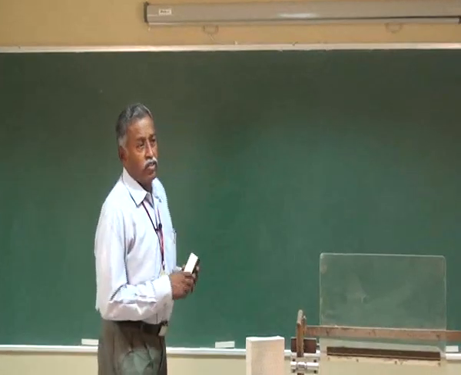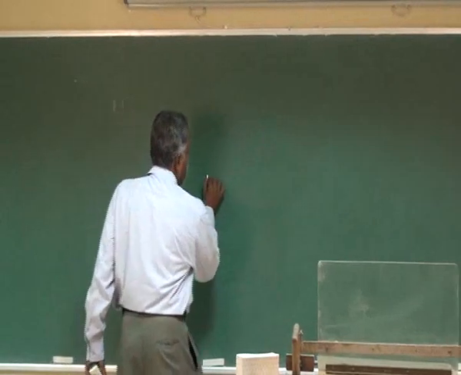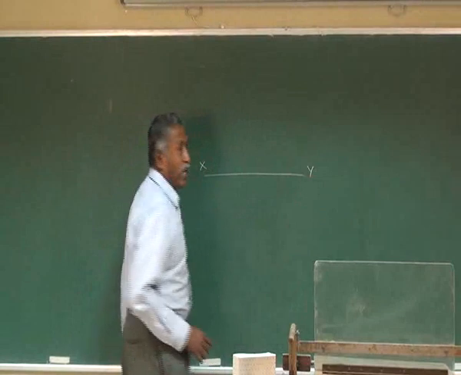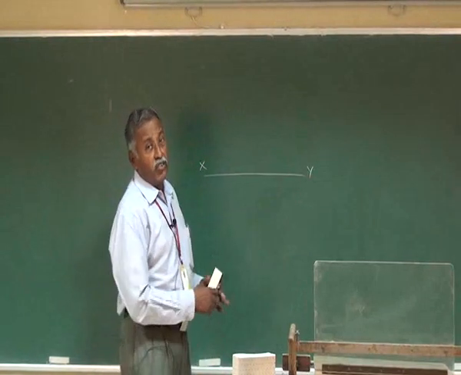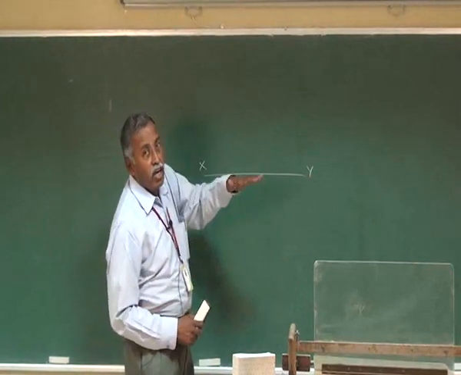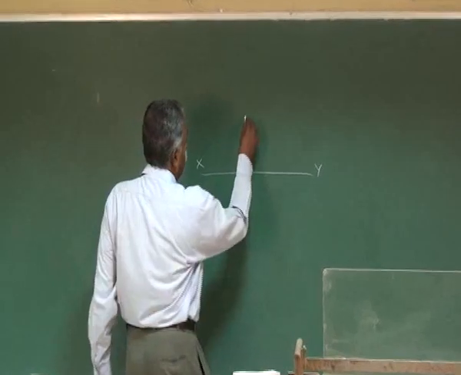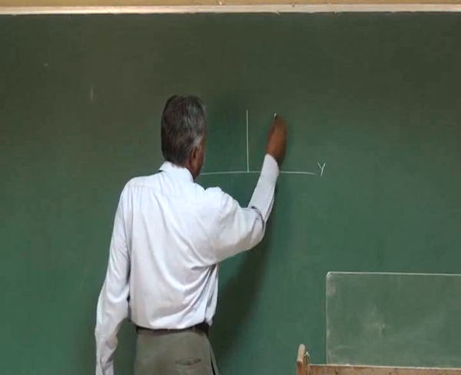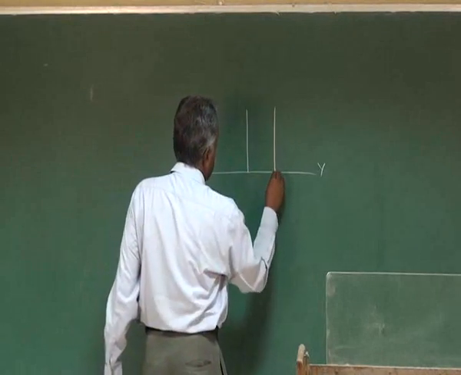See how we are drawing this object in the planes. This is called the XY line. The XY line is nothing but the intersection of the vertical plane and the horizontal plane. Now you draw the front view of this object.